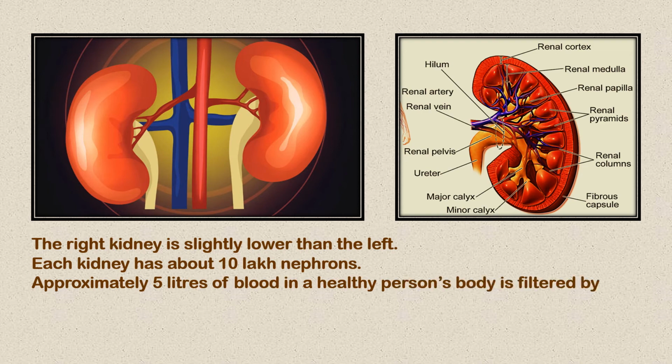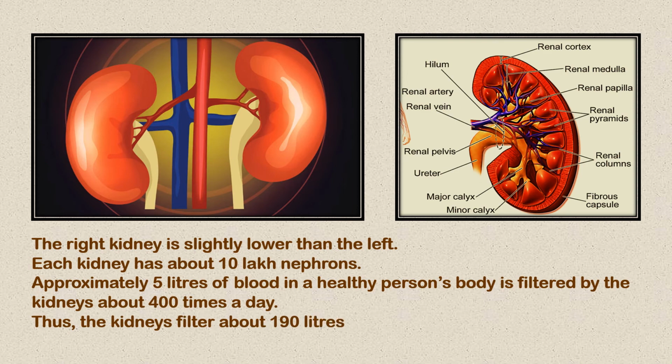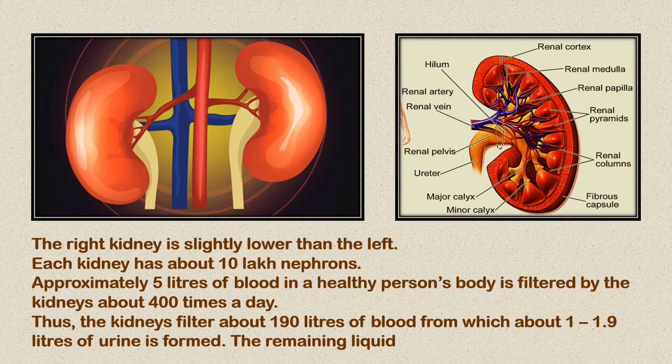Approximately 5 liters of blood in a healthy person's body is filtered by the kidney 400 times a day. So 5 liters of blood means 5 water bottles, filtered by the kidney 400 times a day. So you know how much your kidney is working. Thus, the kidneys filter about 190 liters of blood, and from there about 1 to 1.9 liters of urine is formed. The remaining liquid is reabsorbed by the blood.